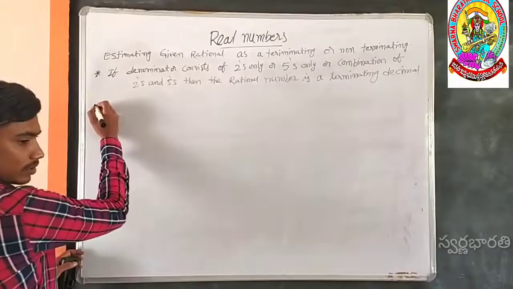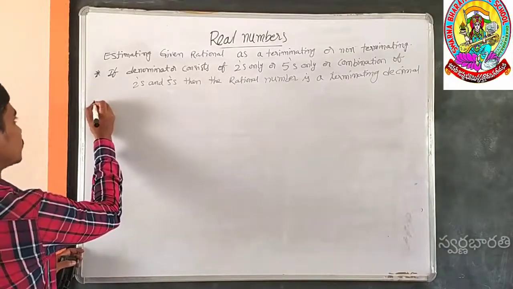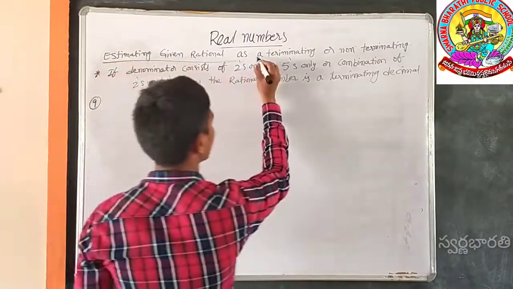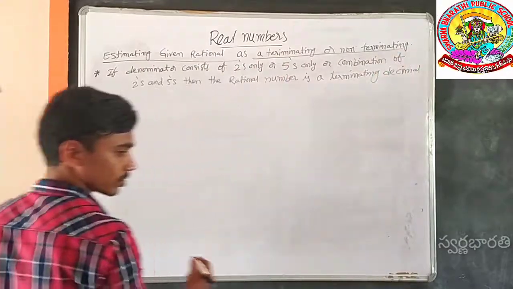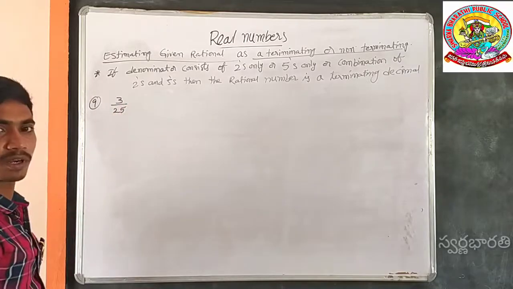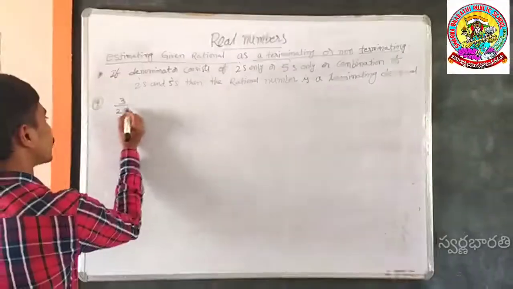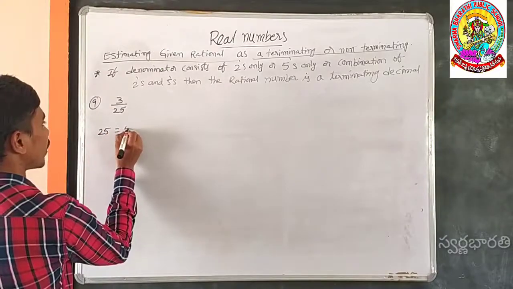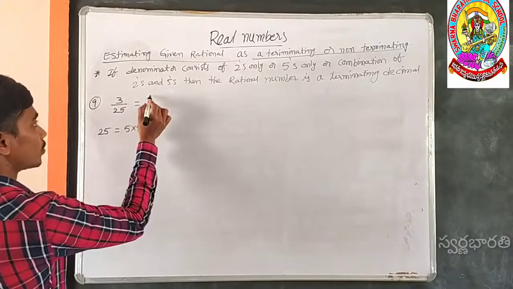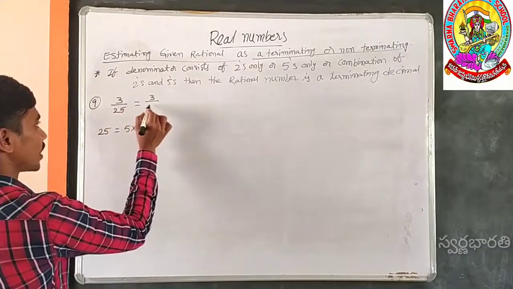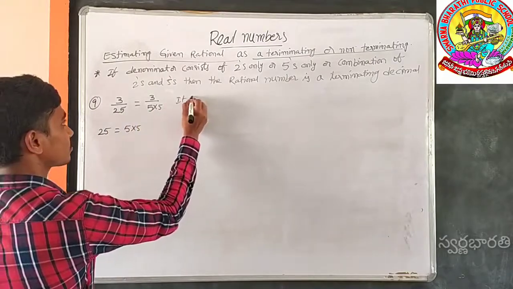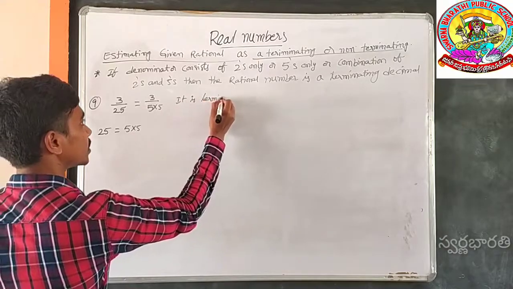For example, sum 9. We have to check whether the given rationals are terminating or non-terminating decimals. 3 by 25. Is it a terminating decimal or non-terminating decimal? Try to write 25 as a prime product. 5 5's are 25, which means the denominator 25 is possible to write as 5 into 5 only. So that's why it is a terminating decimal.